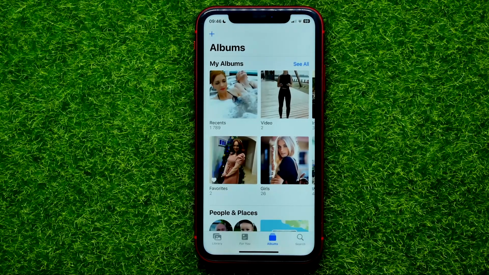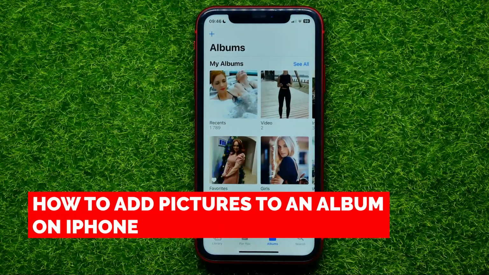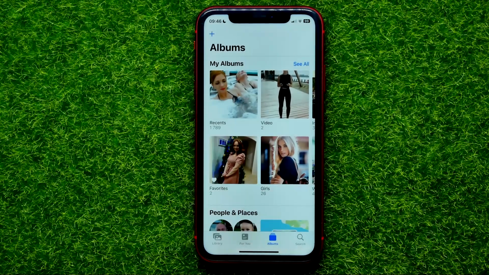Hello guys, welcome back. In this video I'm going to show you how you can easily add photos to an album on iPhone photo gallery.